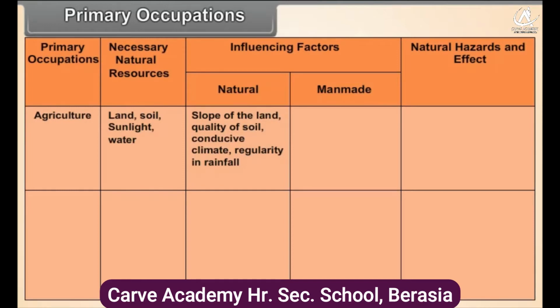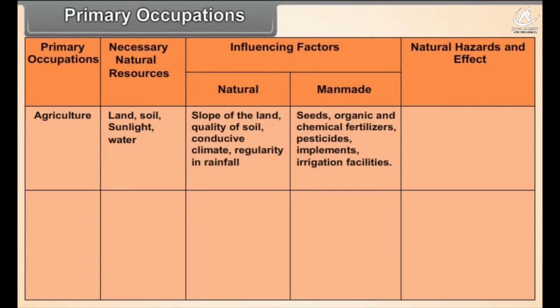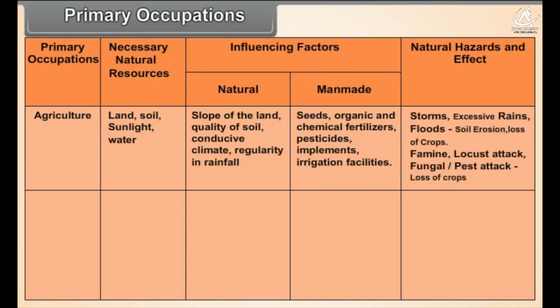Man-made: seeds, organic and chemical fertilizers, pesticides, implements, irrigation facilities. Natural hazards and effects: storms, excessive rains, floods, soil erosion, loss of crops, famine, locust attack, fungal pest attack, loss of crops.